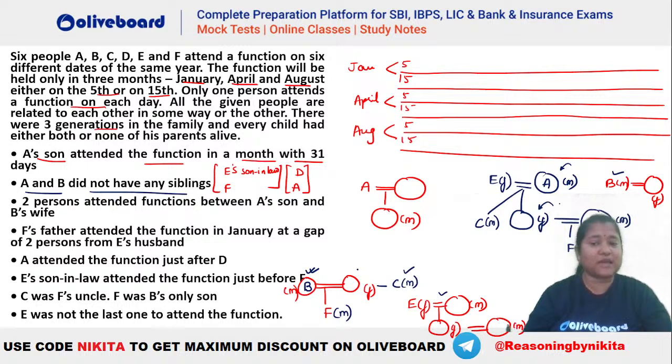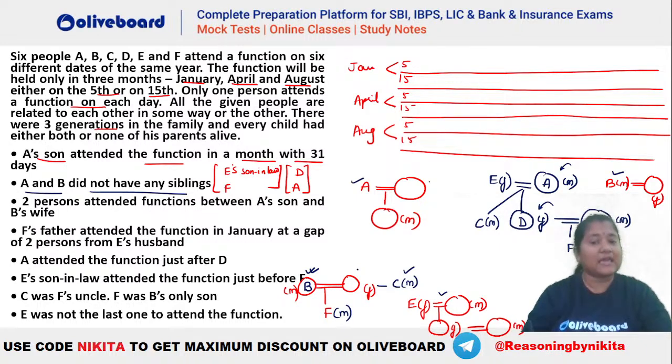Also E has to be having, that is all done. So you can see the only person remaining is who? That is your D, isn't it? So this will be the structure that you will be getting. And now if you see, everything is already placed in here, right? You can see that B should be having a wife here. You can see B is having a wife, right?